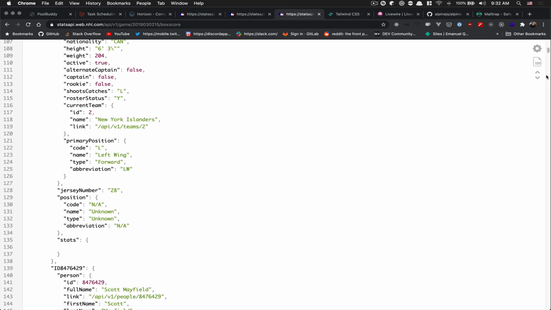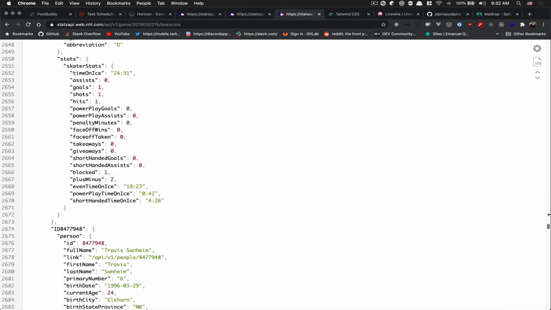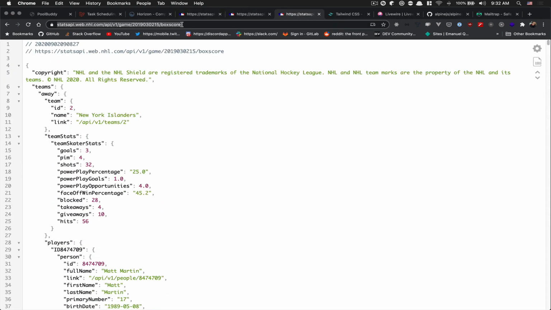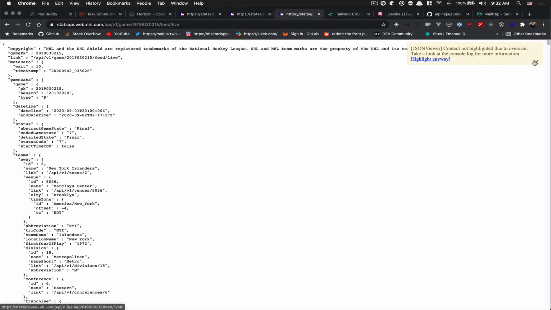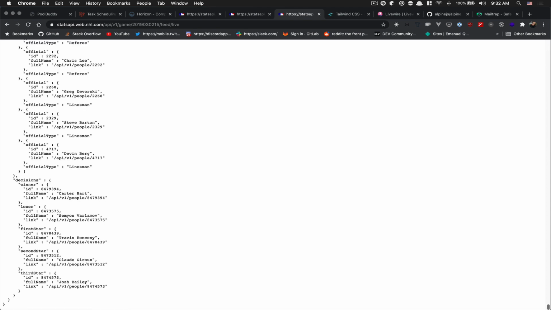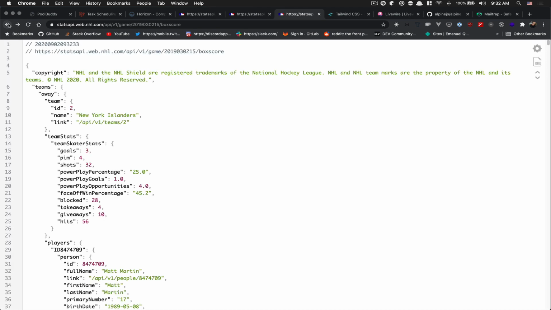After that, you have the box score, which becomes pretty big because of all the user objects. And you also have the live feed. The live feed is so big that I cannot even use my JSON viewer. And you see, it's crazy data. So this is the kind of stuff I need to deal with, and that's why I deal with that in a background job. This way no user is going to need to pay for this request. Plus the beauty of doing this in my background job is that I'm going to save them to my database the way I want to.